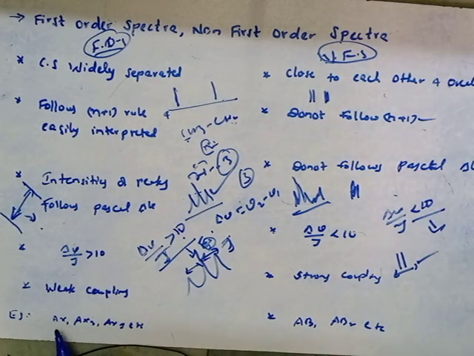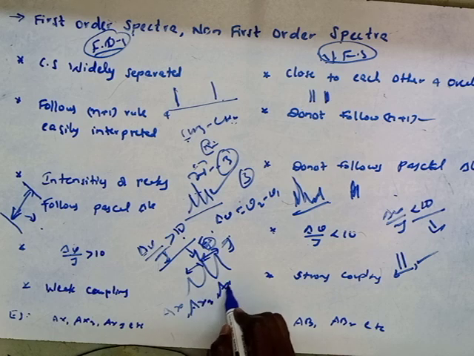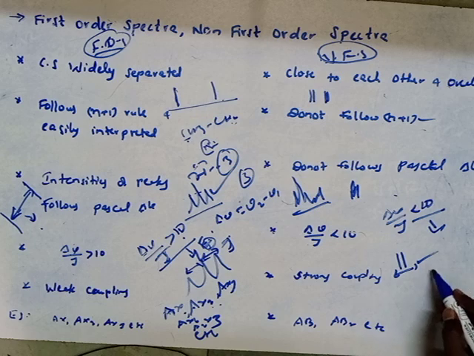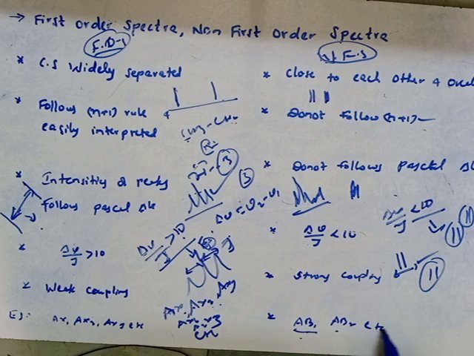The spectral notations in first order spectra are represented with widely separated alphabets like AX, AX2, AX3, AX6, A2X3, etc. Whereas in non first order spectra, the notations are represented by very close alphabets, because the lines are very close and sometimes overlapping takes place. The notation for non first order spectra is AB, AB2, etc.